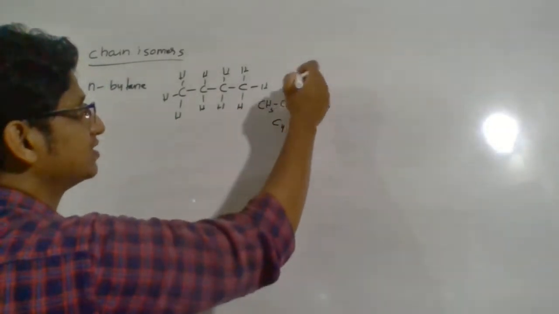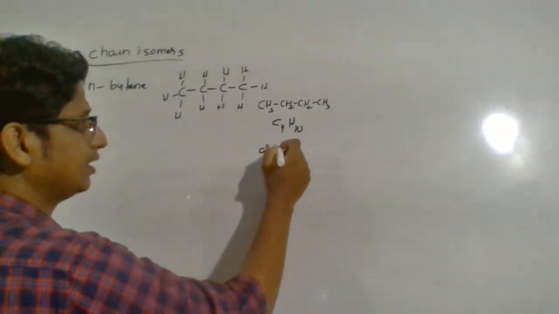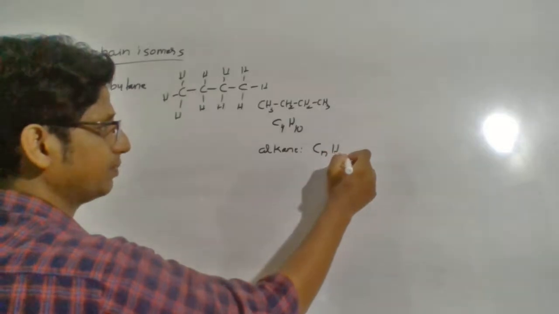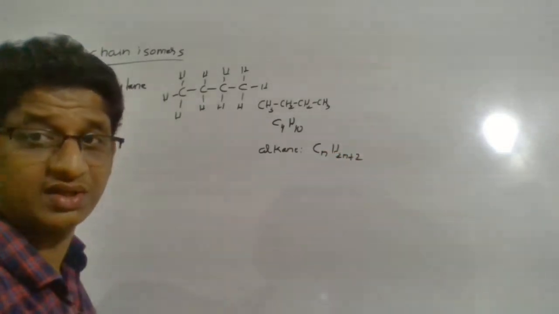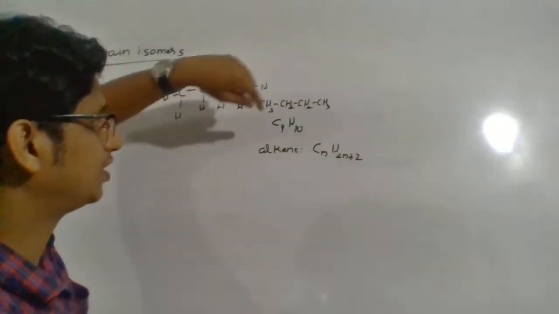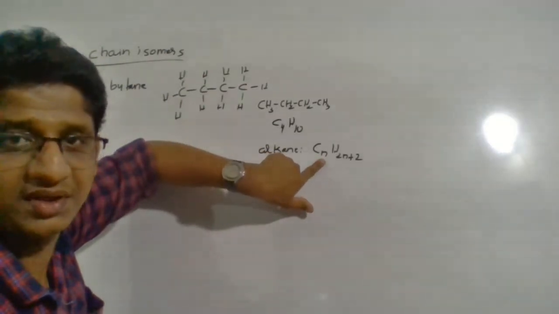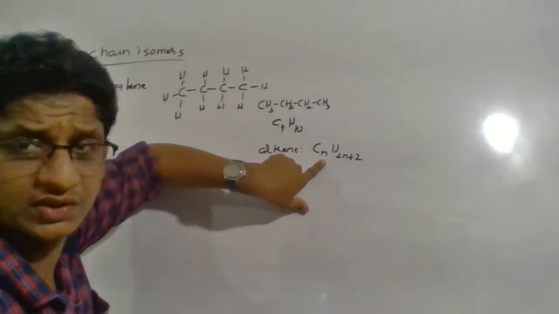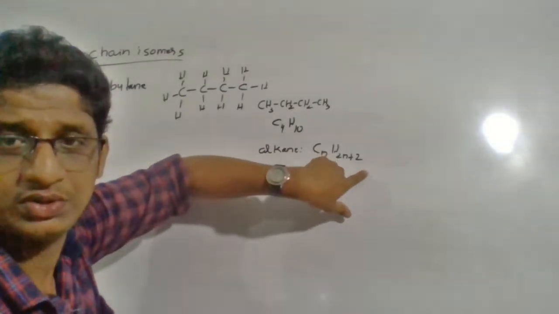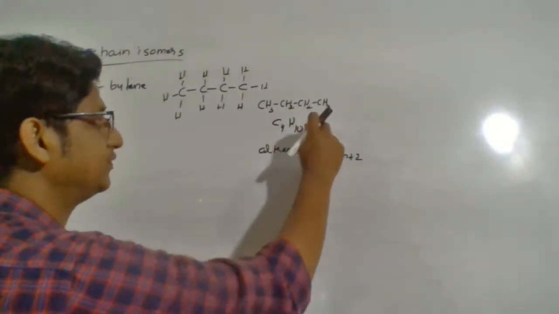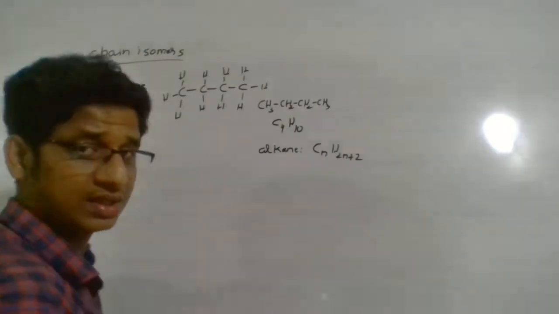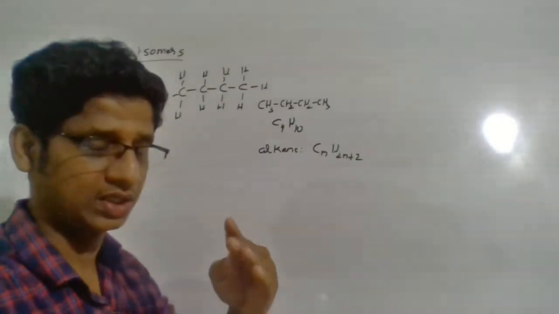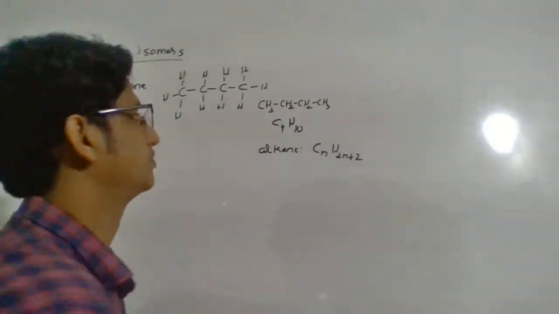And one more thing you can note, this is an alkane. Alkanes have the general formula CnH2n+2. So you can easily write the molecular formula if you know the number of carbon atoms. If you want butane, n is equal to 4: 4 into 2, 8, plus 2, 10. So it will be C4H10. There are 4 carbons and 10 hydrogens.